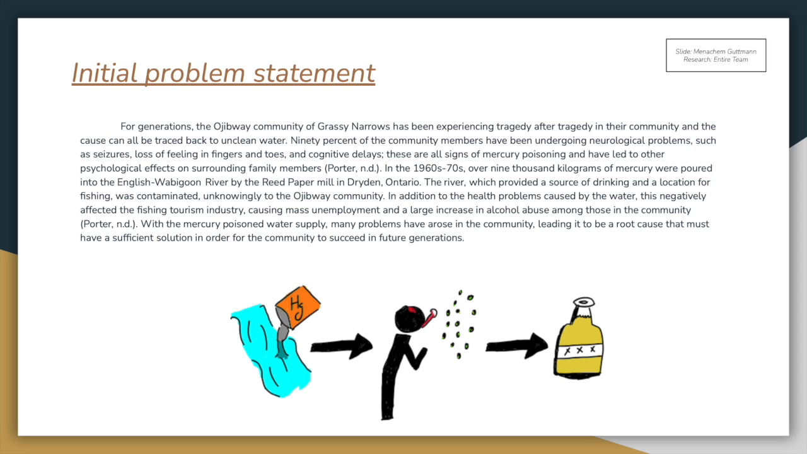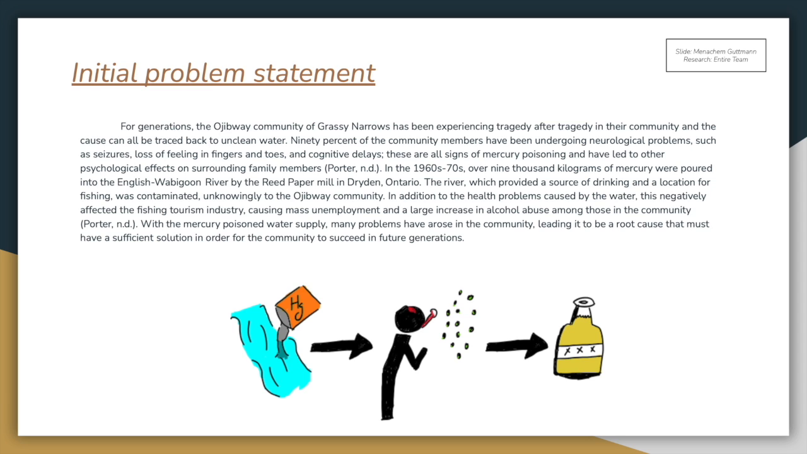Our initial problem statement is the following. For generations, the Ojibway community of Grassy Narrows has been experiencing tragedy after tragedy in their community, and this can all be traced back to unclean water. 90% of the community members have been undergoing neurological problems such as seizures, loss of feeling in toes and fingers, and cognitive delays. These are all signs of mercury poisoning and have led to other psychological effects on surrounding family members.